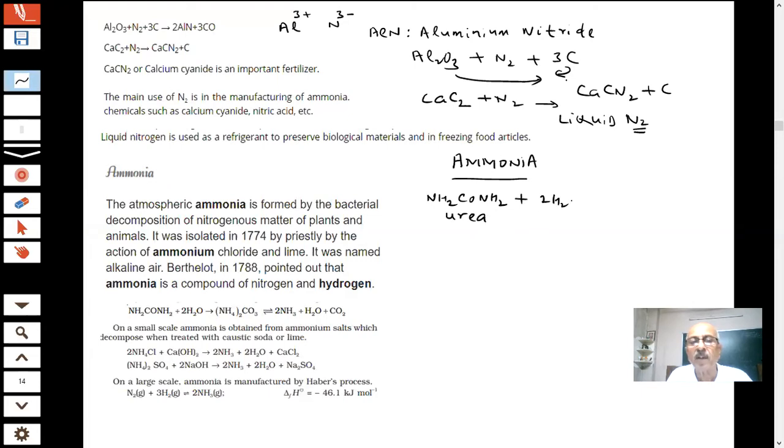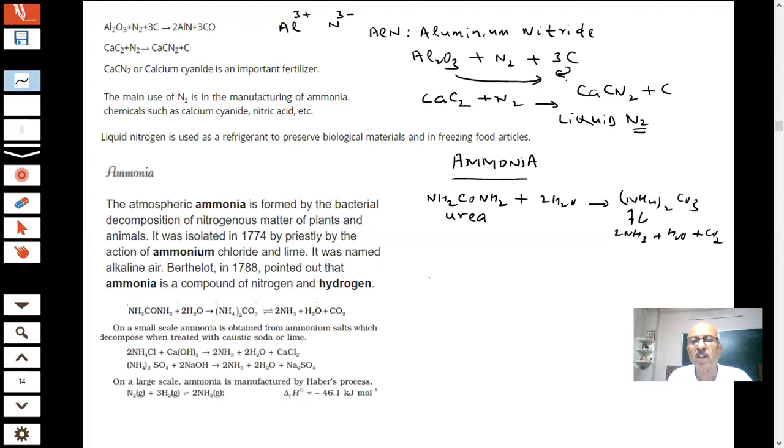Urea. And what is happening to this? Decomposition. This will first form (NH4)2CO3, ammonium carbonate, and then this ammonium carbonate is undergoing decomposition, students, and you will get ammonia, water, and CO2. So this bacterial decomposition is taking place, and small amounts of ammonia can be prepared in the chemistry lab, students.